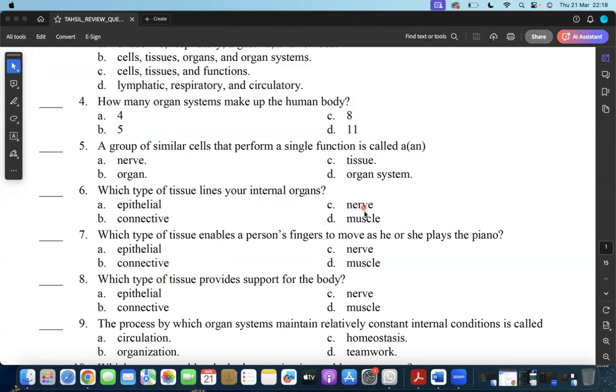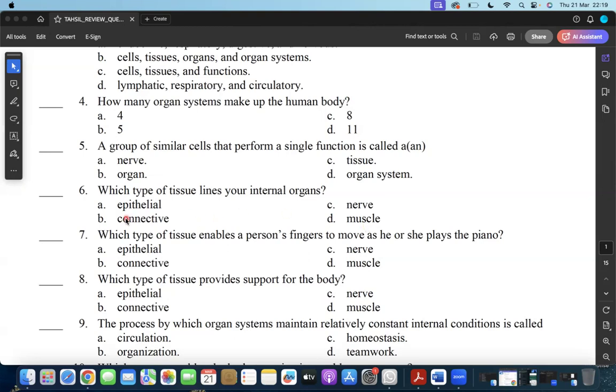Nerve tissue, we know the nerve tissue has to do with transporting impulses to and from the brain and back to the body. And the other one, the muscle tissues, they are involved in connecting your bones together. They also make it easy for you to make some movement because the muscle contracts and relaxes. So when they connect to the bone, when they contract, then you move. When they relax, then you stop moving. So this is what makes movement possible.